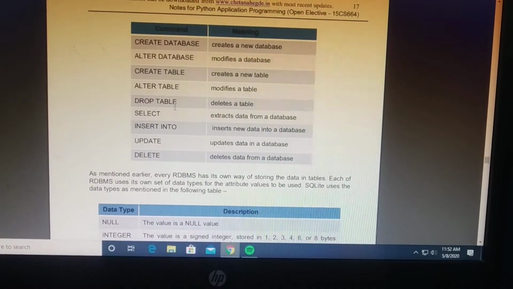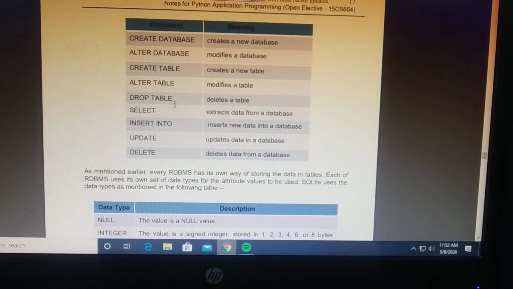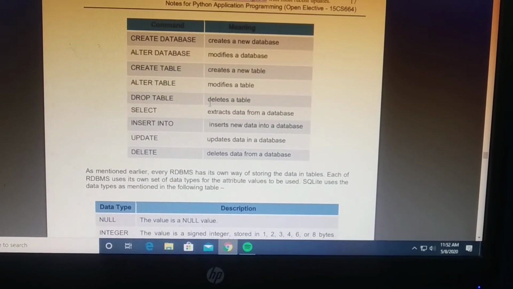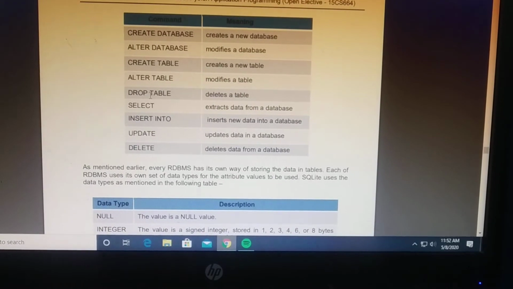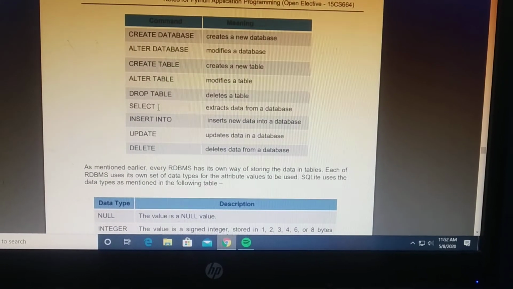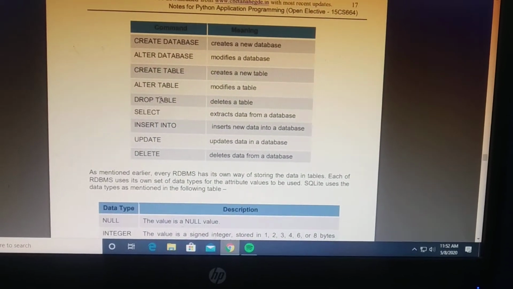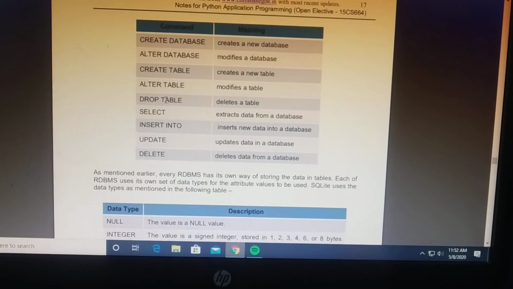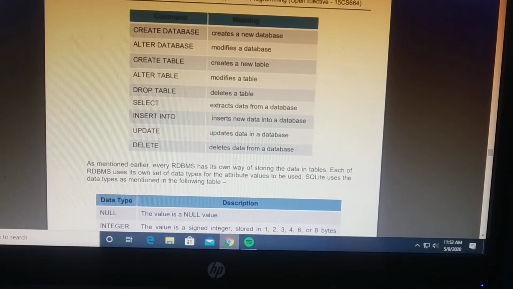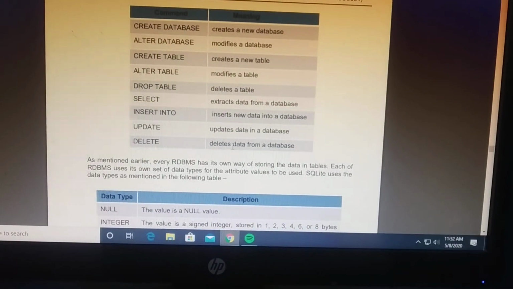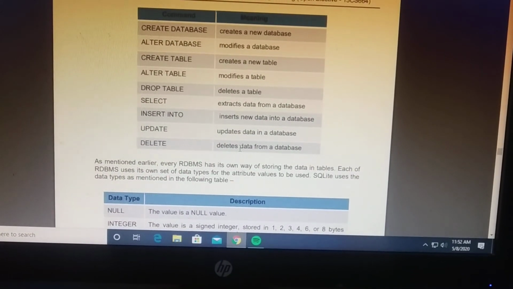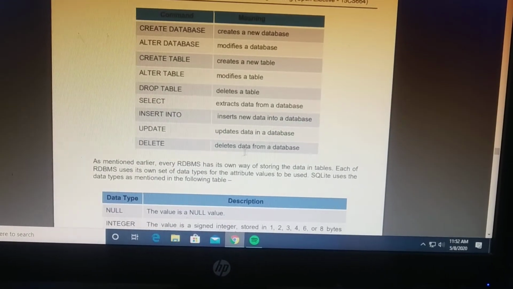Next is drop table. Drop table is used to delete a whole table. Don't confuse drop and delete. To delete a whole table, you use drop. But the delete command is used to delete some data from the database, not the table.